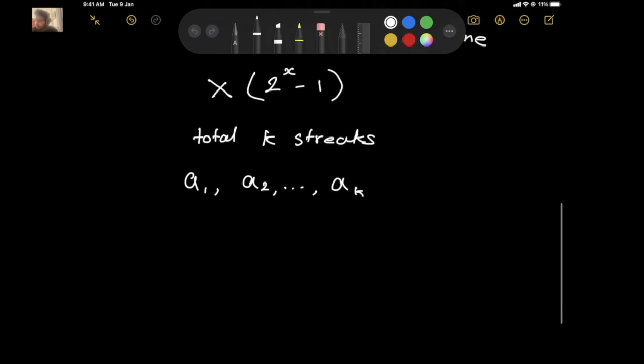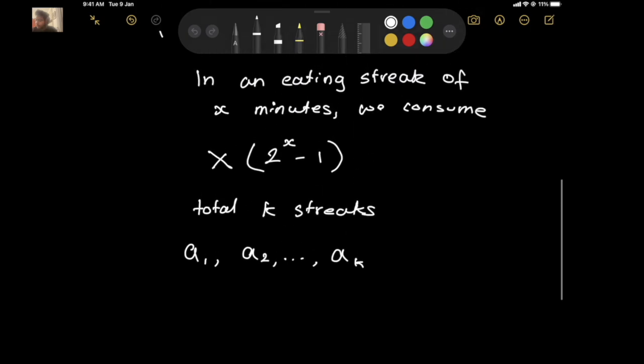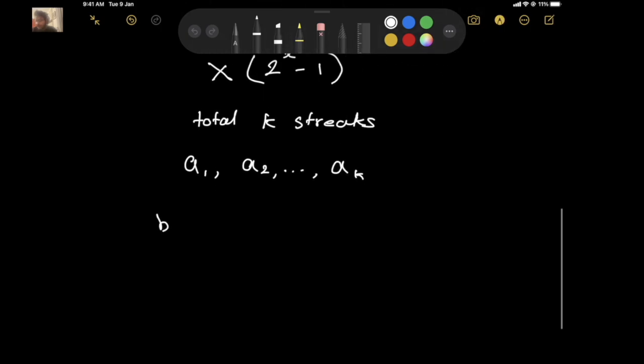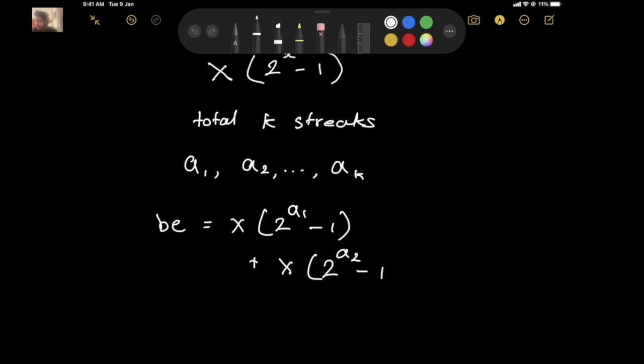Alright? Now, the total number of burgers consumed, let's call it BE for burgers eaten, will be the summation of the burgers consumed in the individual streaks, right? So that will be x multiplied by 2 to the power a1 minus 1, plus x multiplied by 2 to the power a2 minus 1, and so on until we get x multiplied by 2 to the power ak minus 1.